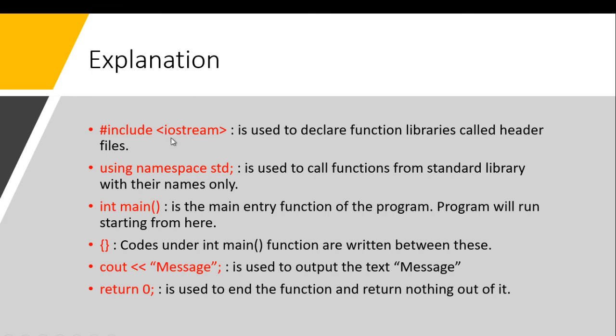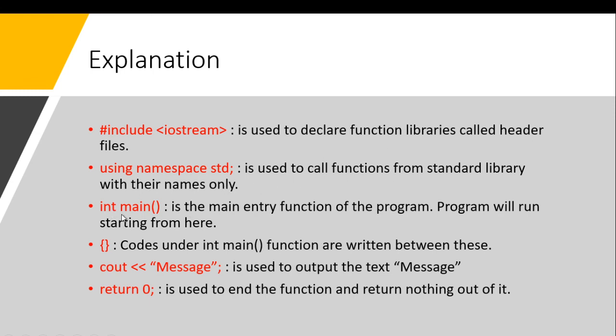This is for input and output, the standard ones, cout, console out, and cin, console in. If you don't write this one, you need to write it in a different way. We will see it in the future, maybe. This is used to call functions from the standard library with their names only, just cout. Otherwise, it would be std, colon colon, and then cout.